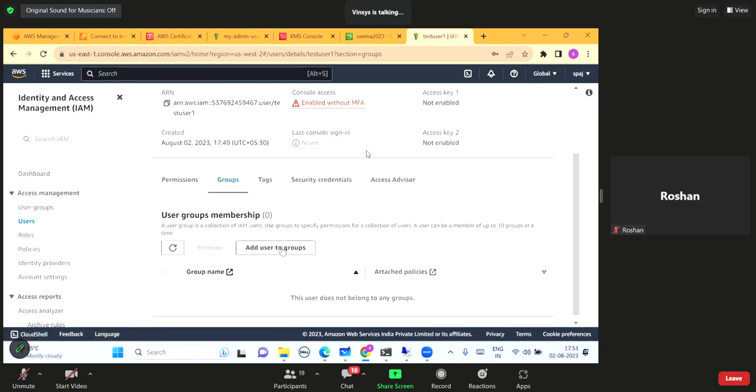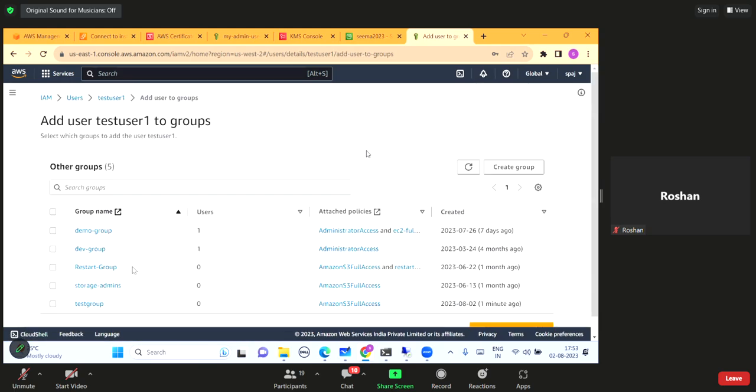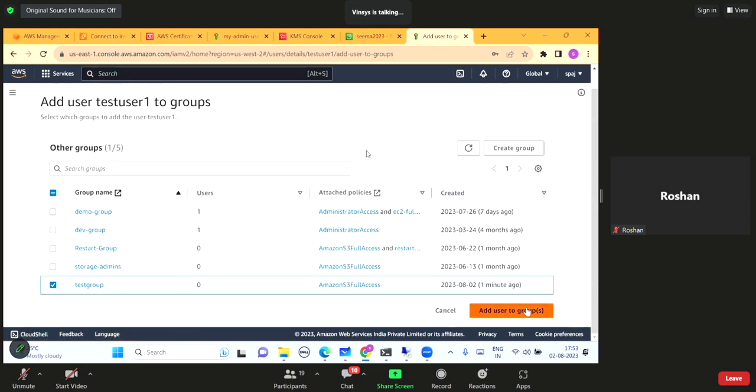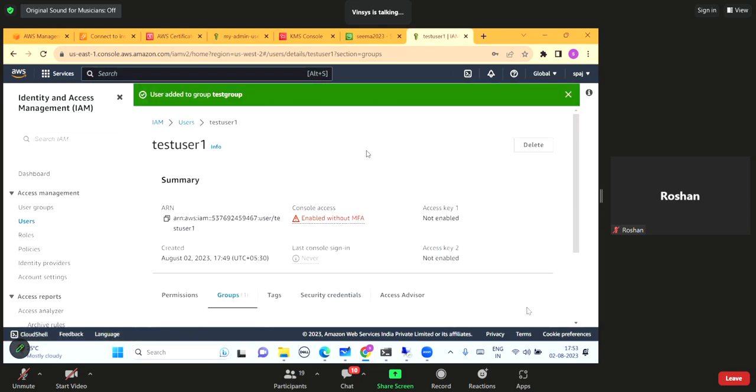Now I will click the option add user to group. And which group do I want to add him to? I want to add him to test group. And let me click. You can add a user to multiple groups. Fine. Now I have just added that user to test group.